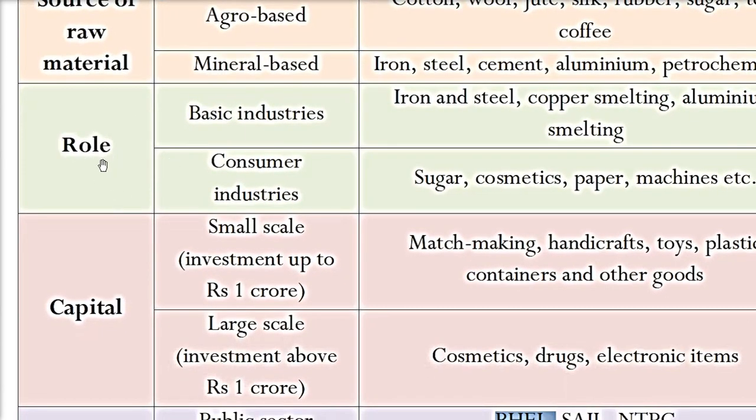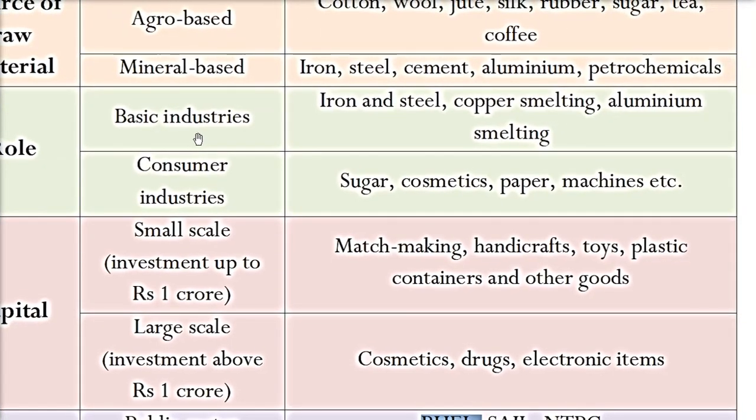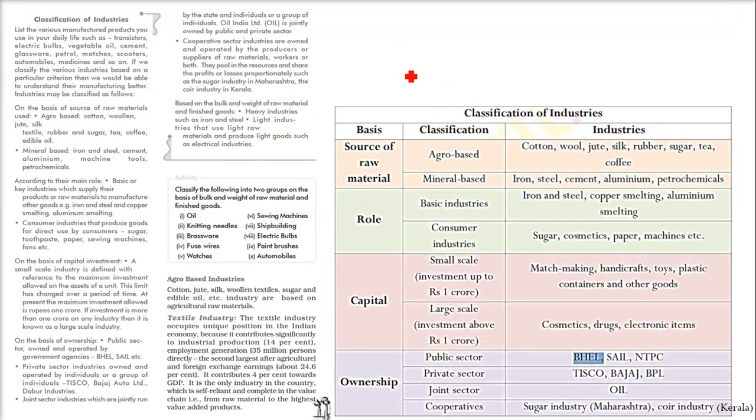And when we say role, that is, what kind of industry it is. Is it a basic industry, or is it a consumer industry? Now, basic industry means this industry is feeding to another industry. Let me tell you again that we have an industry here and we have an industry here. Now, this industry is producing and it is giving the product to the other industry. So we call this a basic industry. And this second industry is producing for us, for the consumer. So this will be the consumer industry.